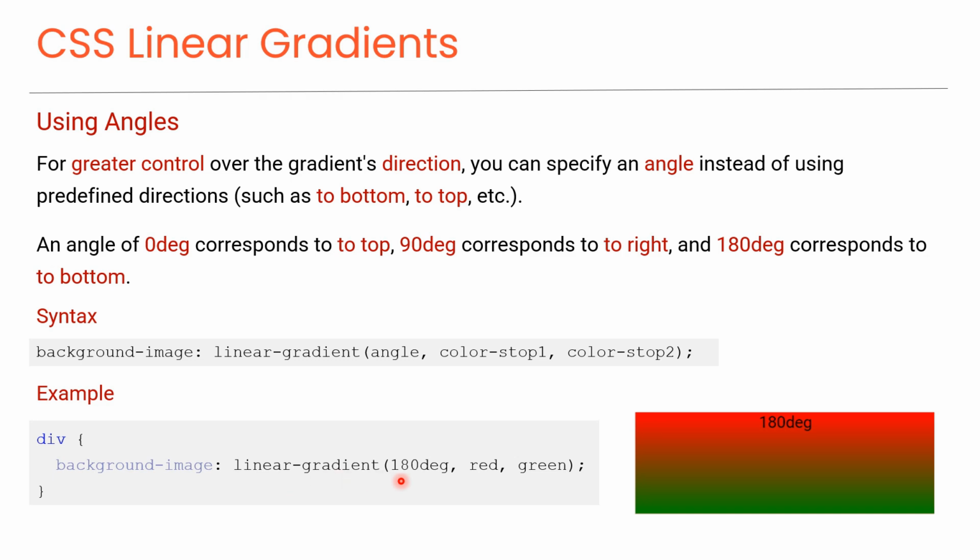This code specifies a linear gradient that starts at 180 degrees, from top to bottom, and transitions from red to green, as you can see in this preview.